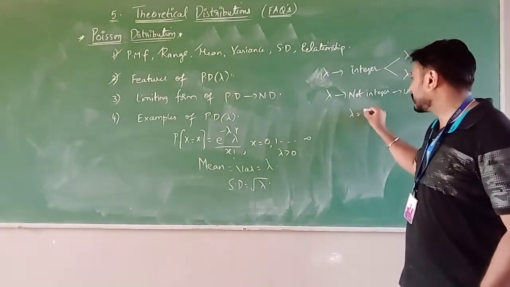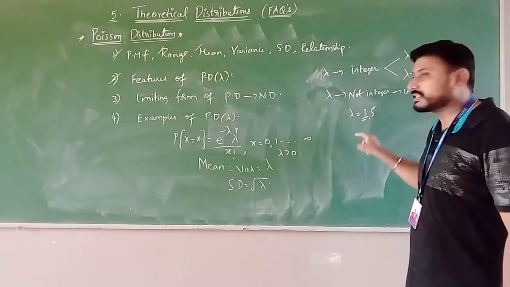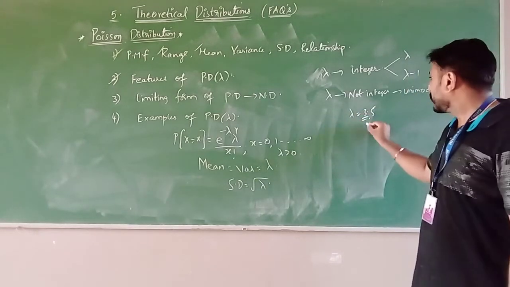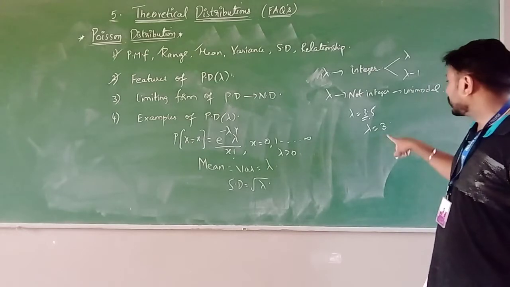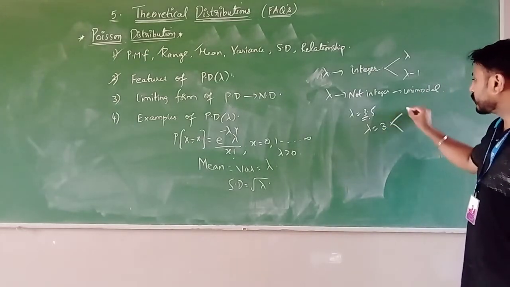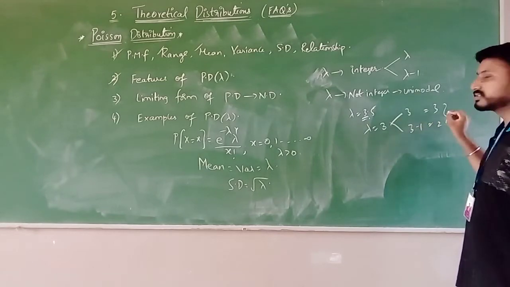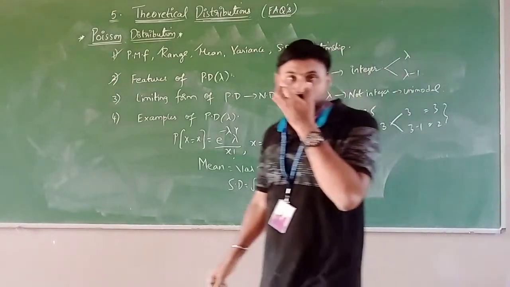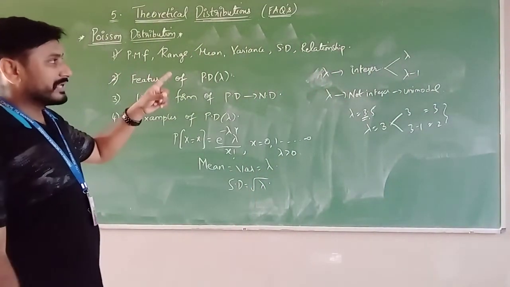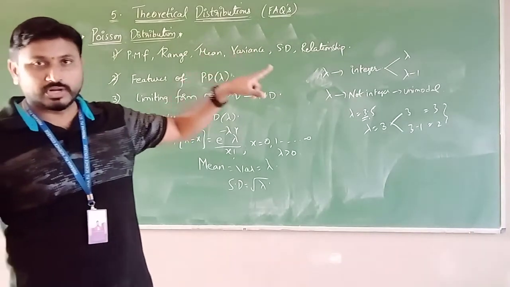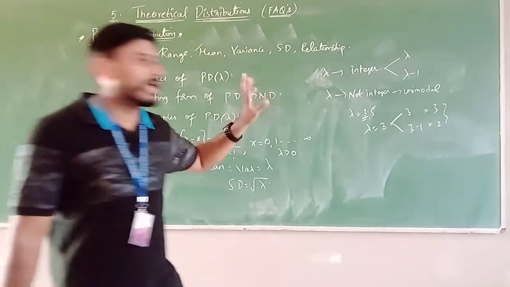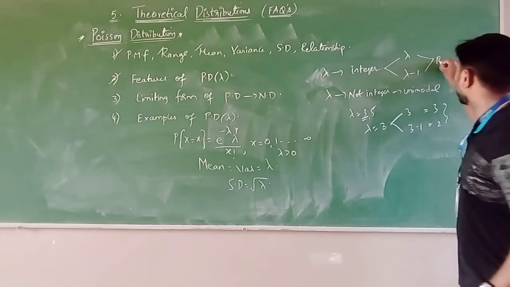Suppose lambda is 3.5, the integral part is 3, therefore the mode is 3. If lambda is an integer 3, then this becomes bimodal, 3 and 3 minus 1, that is 3 and 2. Two mode values. If lambda is an integer, it is bimodal. If lambda is not an integer, it is unimodal.